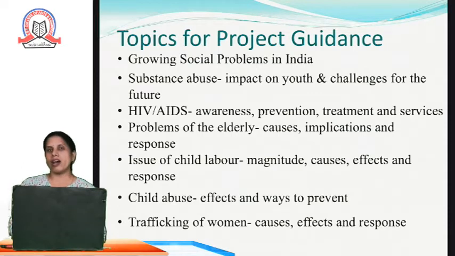These children are threatened easily, they are sometimes socially backward, sometimes they may not get that much protection from their family, and they are thrown into all these activities by the family. Therefore, it's very important to understand the effects of child abuse and how one can prevent it from the society.